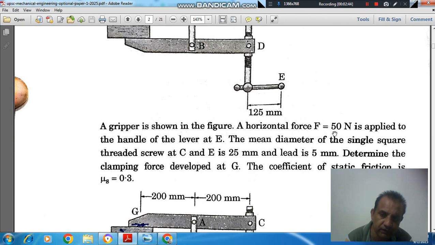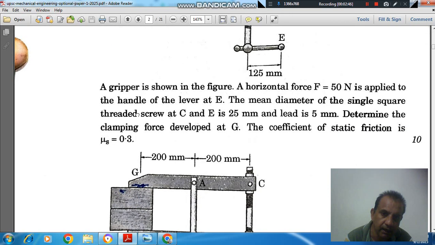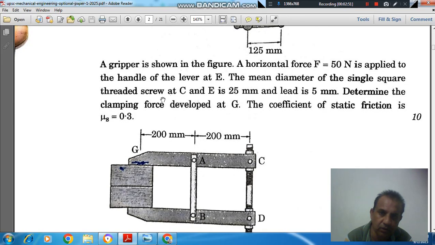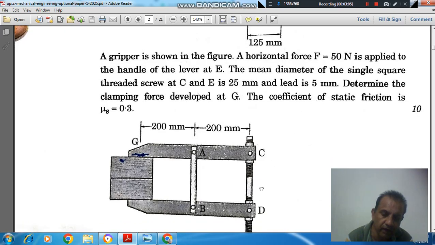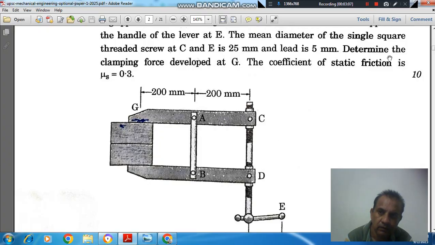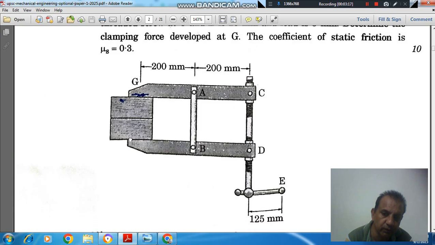A horizontal force F equal to 50 Newton is applied at the handle of the lever at E. The mean diameter of single square threaded screw at C and E is 25 mm and lead is 5 mm. Determine the clamping force developed at G. The coefficient of static friction mu s is equal to 0.3.